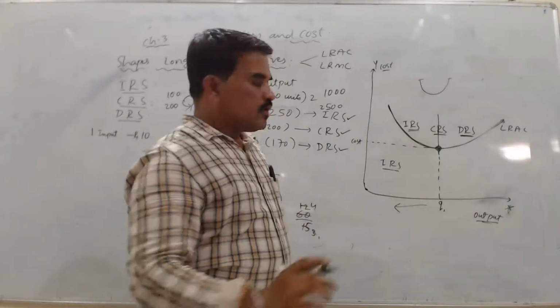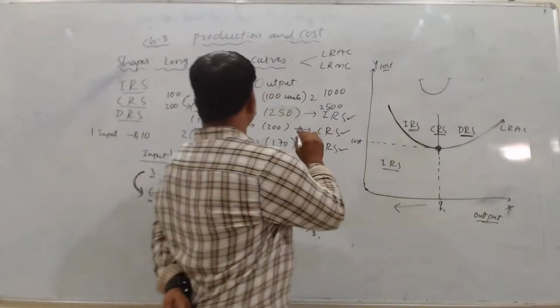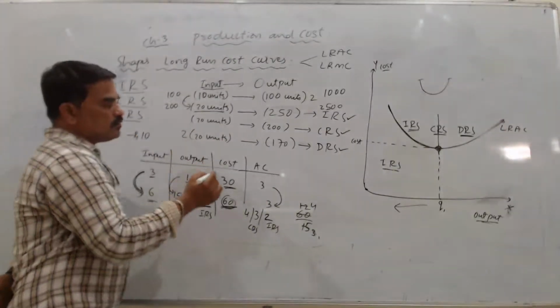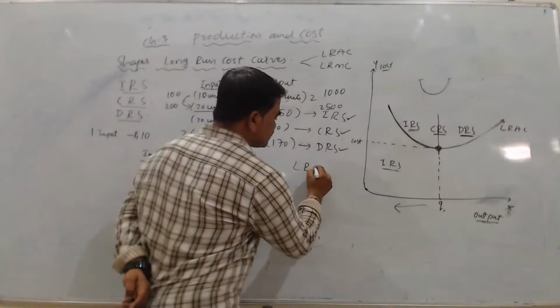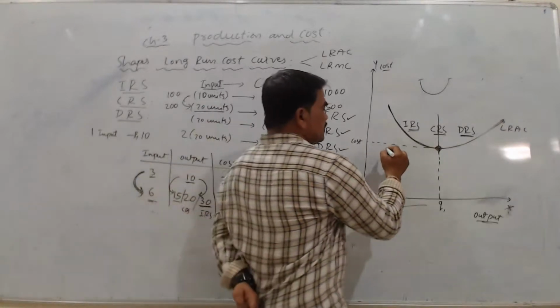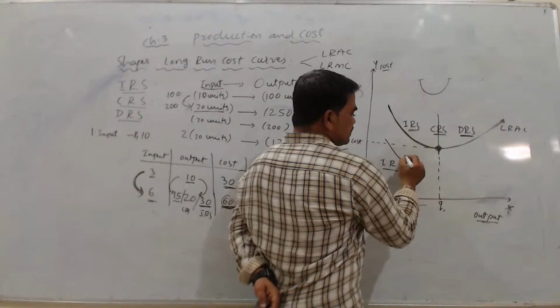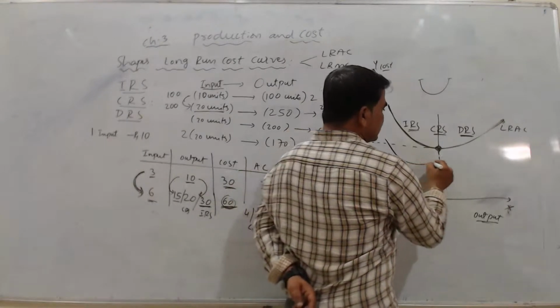So we can say in the long run my average cost is U shaped. Now, this is about average cost, and when we talk about long run marginal cost, in the same way initially it decreases and then it starts increasing.